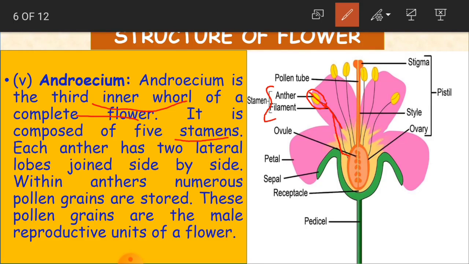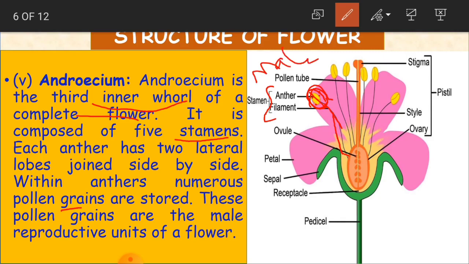Within anthers, numerous pollen grains are stored. Again, in this anther, what can you see, children? You can see so many pollen grains. If you see a picture of a flower directly, or you can see a flower, then you can see small dot-type substances on this anther. Those are called pollen grains. They are stored in anthers, and these pollen grains are the male reproductive units of the flower.